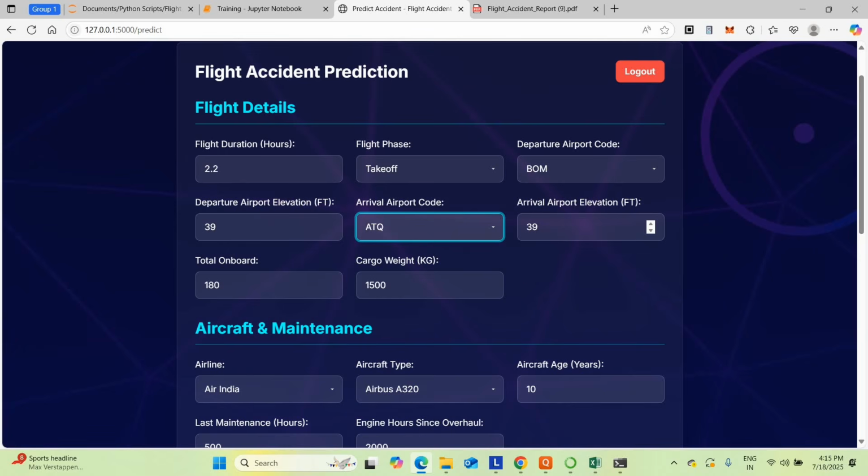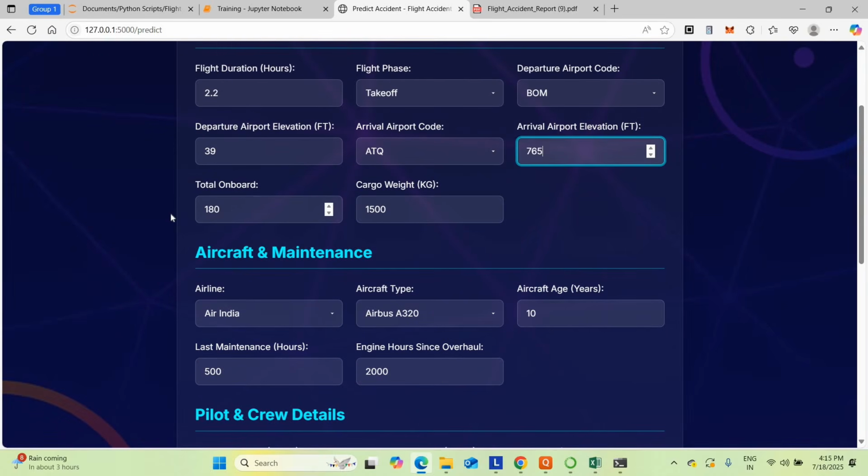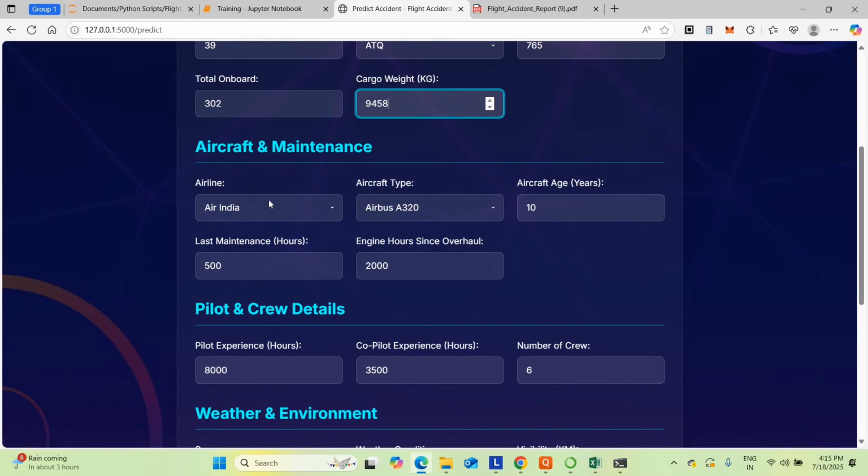Then arrival airport elevation I'm going to give 765. Then total on board, I'm going to give overall 302 passengers, cargo weight 9,458. This is the data I'm going to give for the cargo weight. Then I'm going for the aircraft as well as maintenance data.